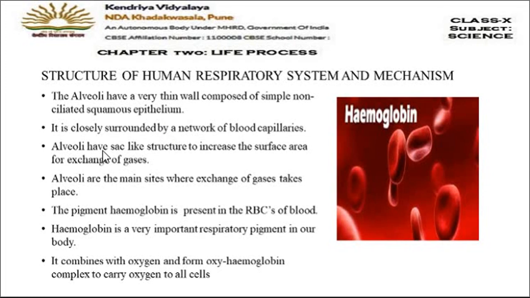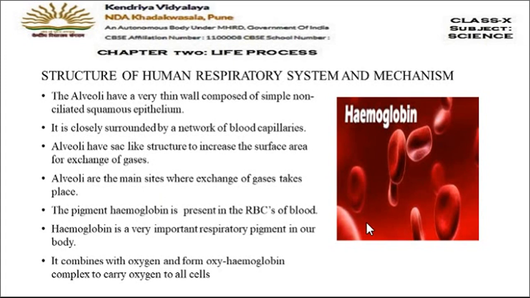Alveoli have a sac-like structure to increase the surface area. Why is the structure balloon-like? Because a balloon-like structure will increase the surface area for the exchange of gases. Alveoli are the main sites where exchange of gas takes place. So the question comes in exam: what are alveoli and what are the main characteristics present in alveoli which make them a suitable place for exchange of gases? What characteristics you have to write? First one is they have thin walls, they have a rich supply of blood capillaries, and they have balloon-like structures to increase the surface area. Then let's see the next concept now.